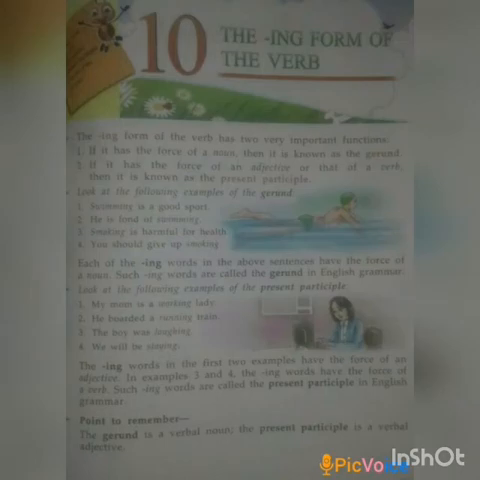My mom is a working lady. He boarded a running train. The boy was laughing. We will be staying. The ing words in the first two examples have the force of an adjective. In examples 3 and 4, the ing words have the force of a verb. Such ing words are called the present participle in English grammar. The gerund is a verbal noun. The present participle is a verbal adjective.